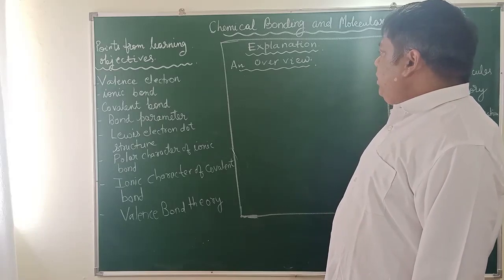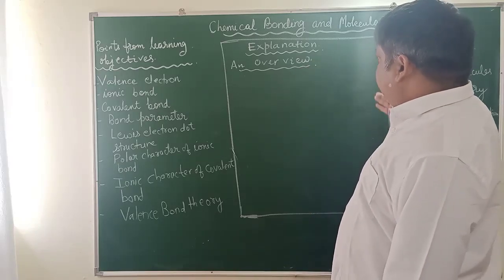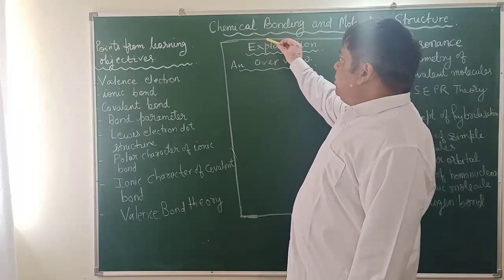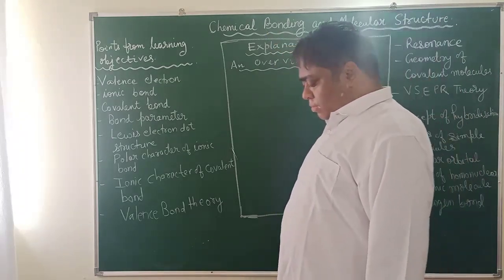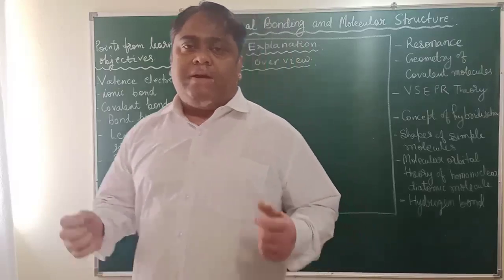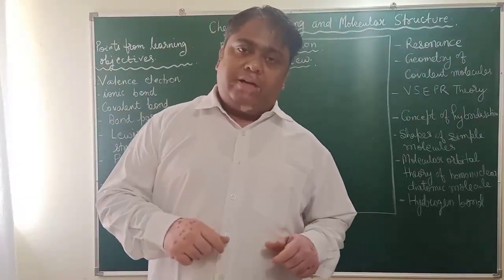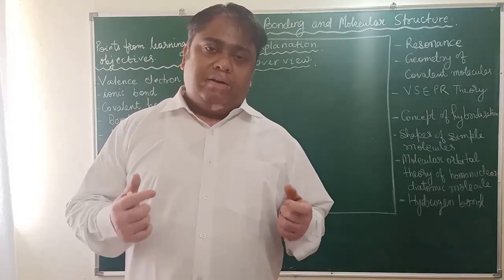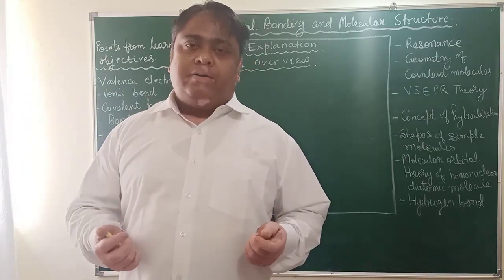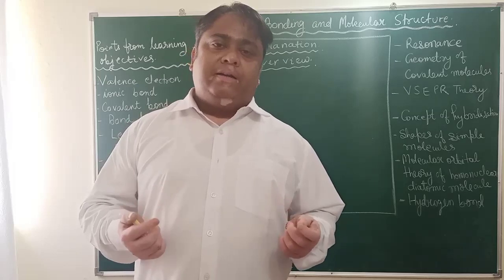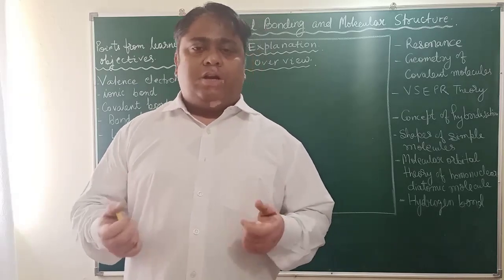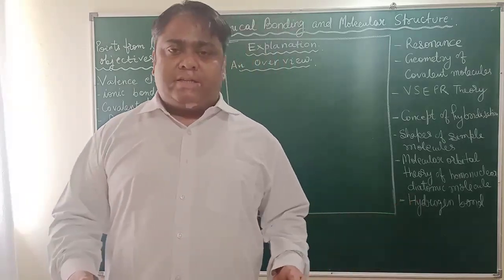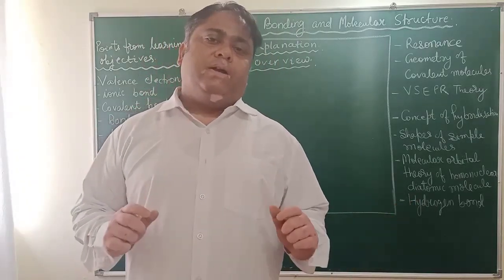Now, each of these words, first of all, we will make it clear what these words mean. This chapter is chemical bonding. So let us try to understand the meaning of chemical bonding. Before understanding the word chemical bonding, let us understand what is chemical. Chemical is nothing but various matter in the form of its element, its molecule, its compound, and everything around us. You, me, the wall, the desk, the chair, everything is chemical, made up of chemical only.